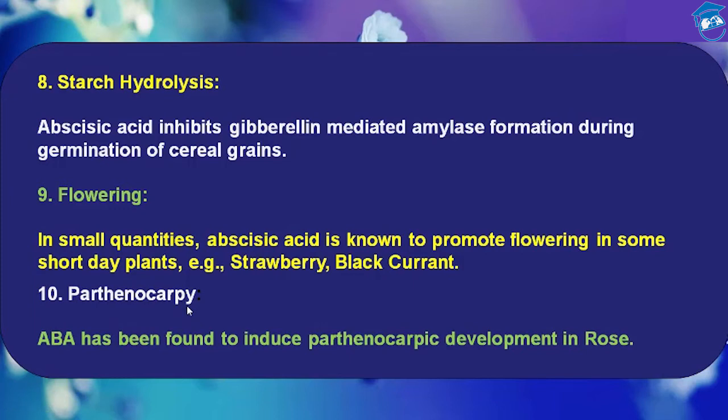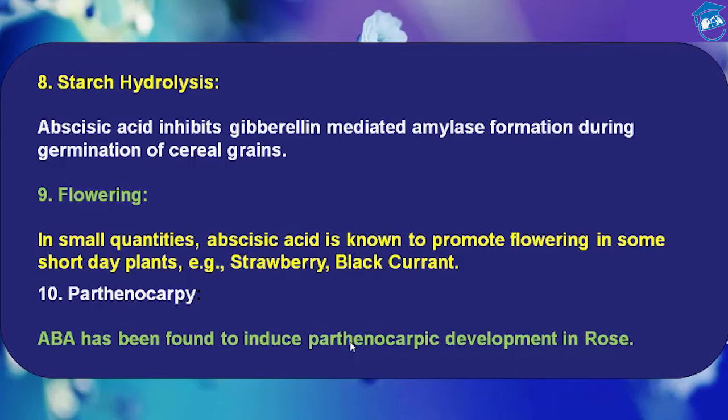Parthenocarpy is producing seedless fruits, and fruits which are seedless are called parthenocarpic fruit. Abscisic acid has been found to induce parthenocarpic development in rose. I hope all the 10 functions are clear to you now.